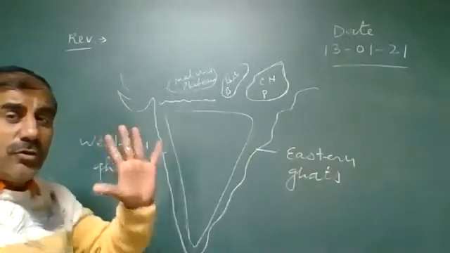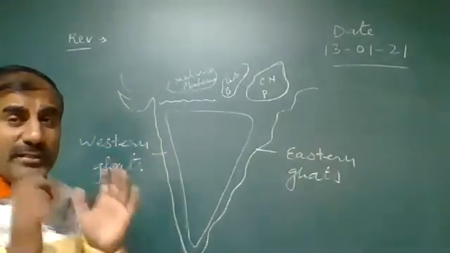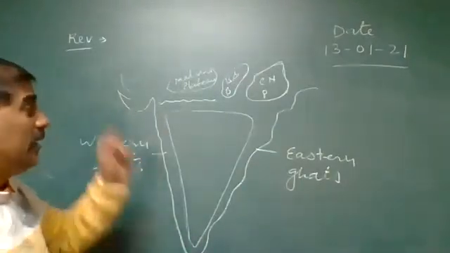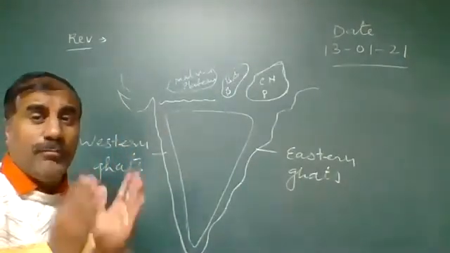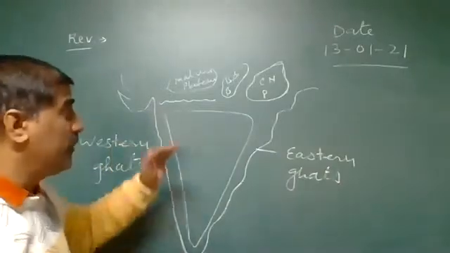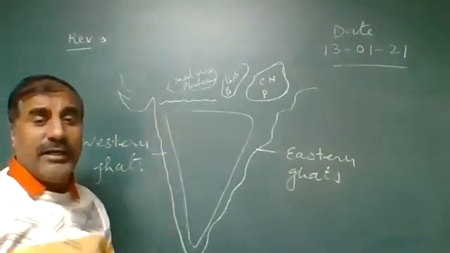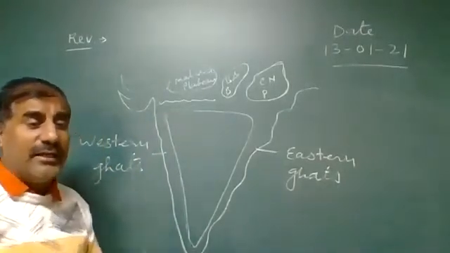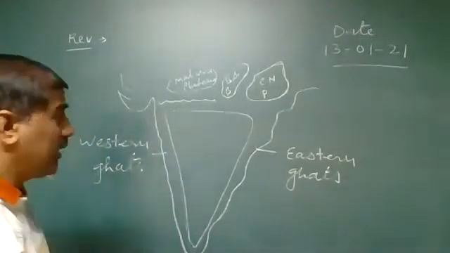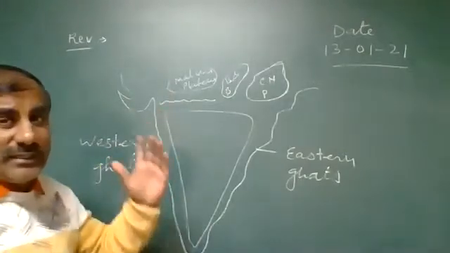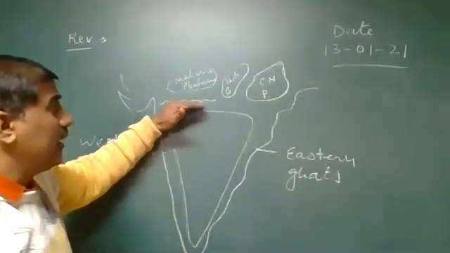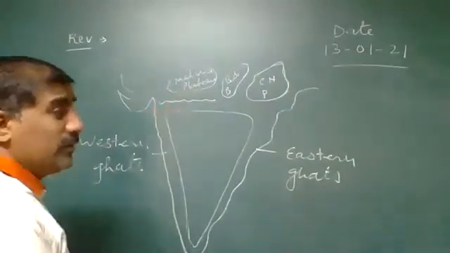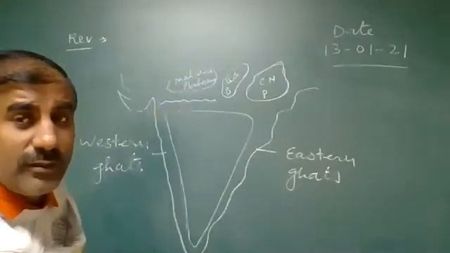Okay. So the classification of the Peninsula Plateau is based on three divisions. First, the classification on the basis of the Narmada river: it is divided into two categories. One is known as the Central Highland, another one is known as the Deccan Plateau. Which area is known as the Central Highland? The northern part, above the Narmada river.